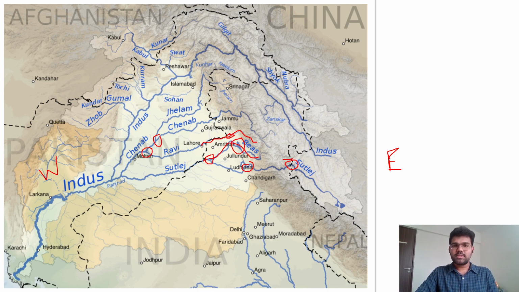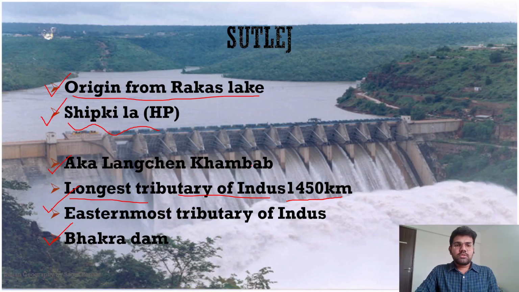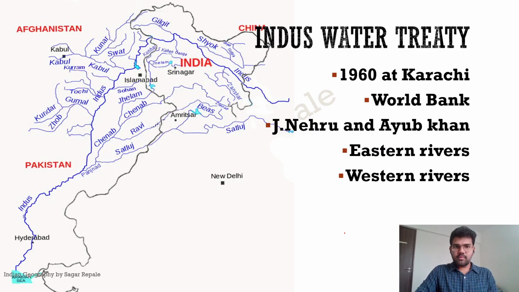So the reservoirs on these rivers are clear to you. Once again, I'll repeat. On river Ravi, we have Ranjit Sagar. Then Maharana Pratap Sagar is there on Bias River, and Gobind Sagar is there on the river Satluj. So these are the important facts related to Satluj River that you should remember.